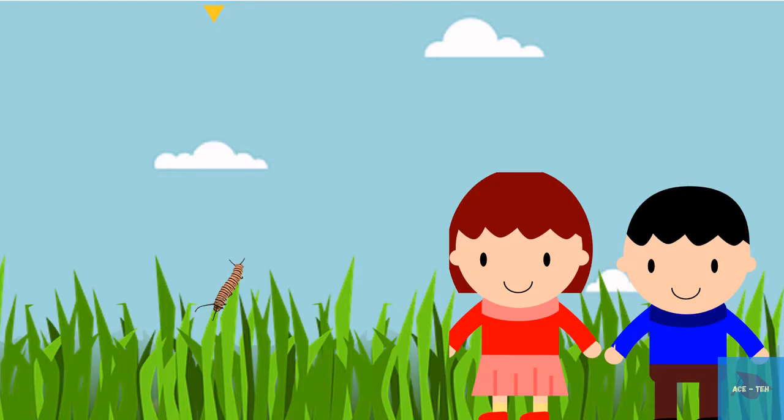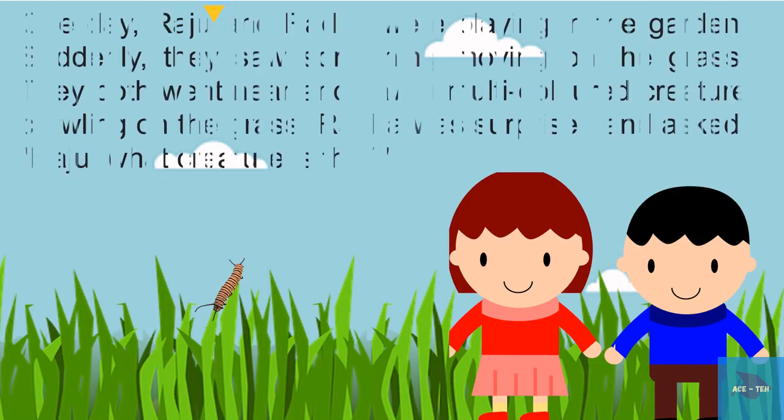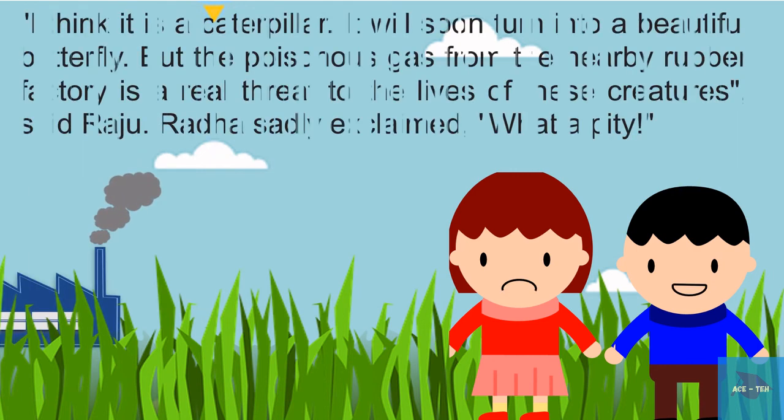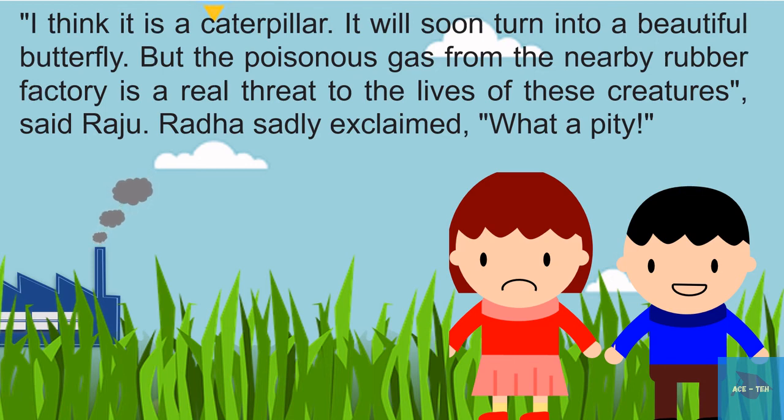Now let's go through an example. One day Raju and Radha were playing in the garden. Suddenly they saw something moving on the grass. They both went near and saw a multicolored creature crawling on the grass. Radha was surprised and asked, Raju, what creature is this? I think it is a caterpillar. It will soon turn into a beautiful butterfly.